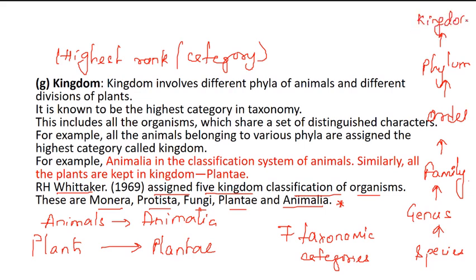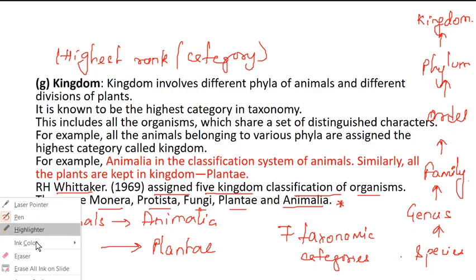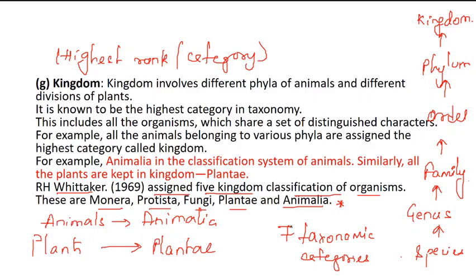Going from the lowest rank to the highest rank, the number of similar characteristics decreases.